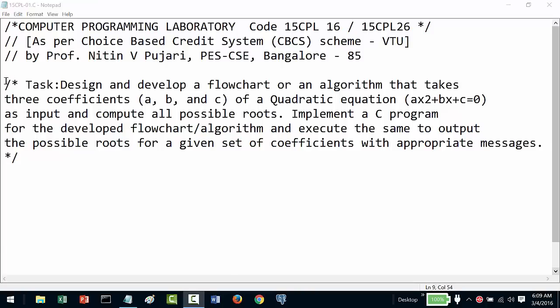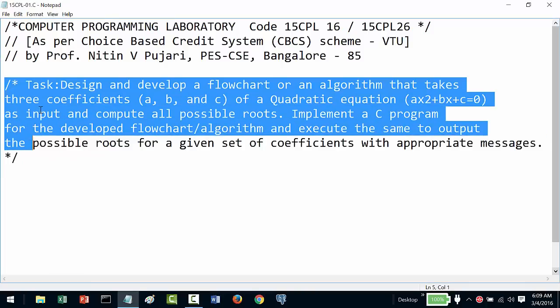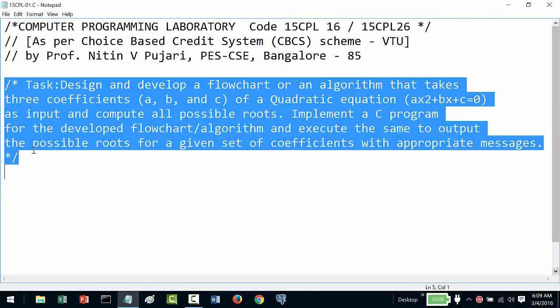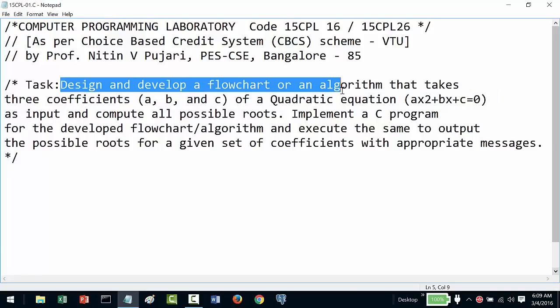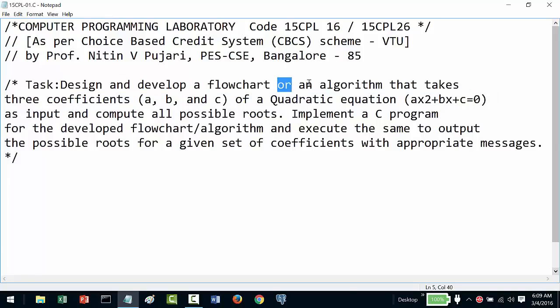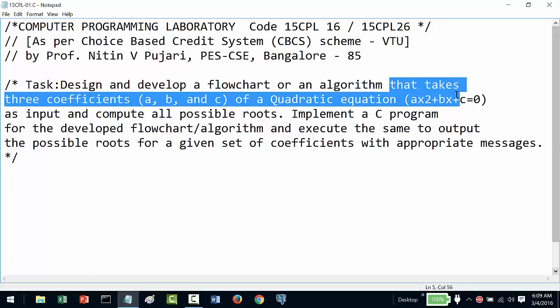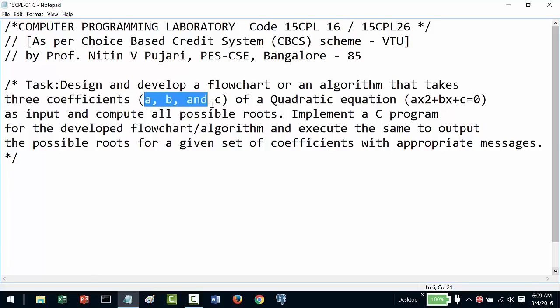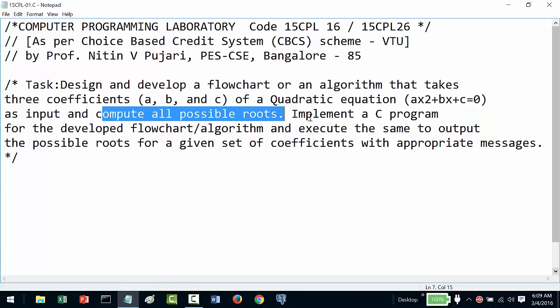So after the preamble, let us now develop an algorithm and carry out the task technically. The task says: design and develop a flowchart or algorithm. All my videos will be concentrating on the algorithm. In this case, the algorithm has to take three coefficients a, b, c of a quadratic equation of the form ax square plus bx plus c as input and compute all possible roots. Implement a C program for the developed flowchart or algorithm and execute the same to output the possible roots for a given set of coefficients with appropriate messages. So this is a task that we are supposed to do.